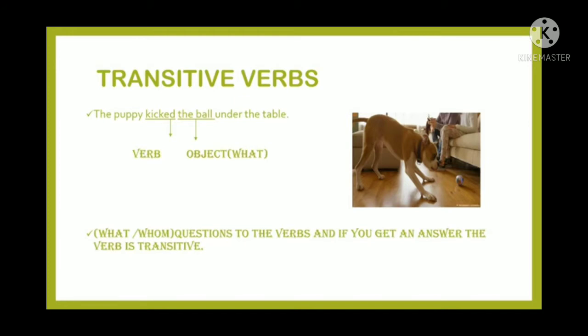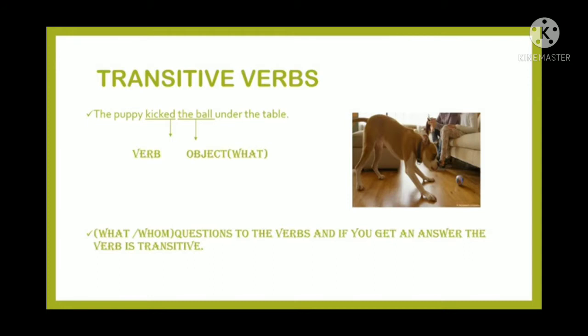What are they? The puppy kicked the ball under the table. Kicked is the verb and the ball is the object, or you can question the verb with what, and the word which will give you the answer is the direct object of the verb. Ask what or whom questions to the verb, and if you get an answer, the verb is transitive.